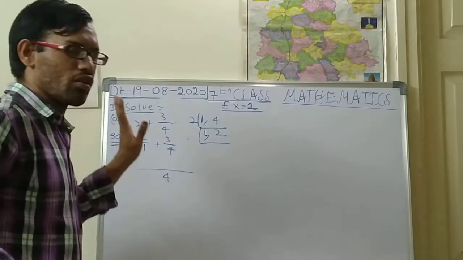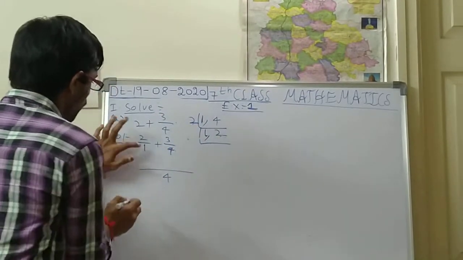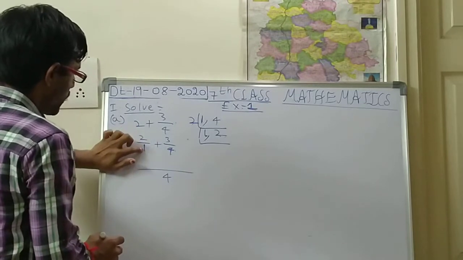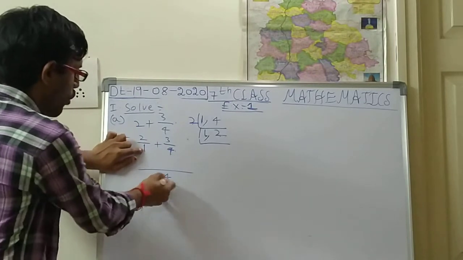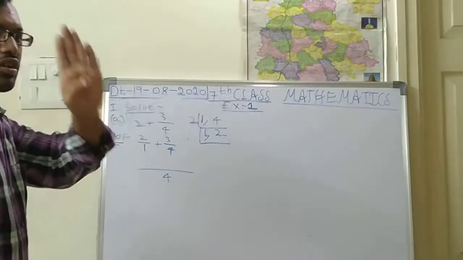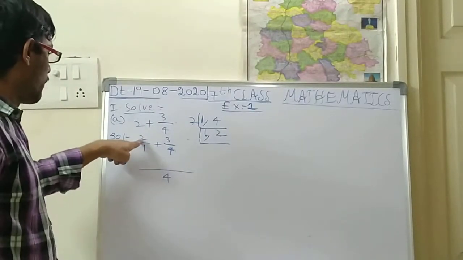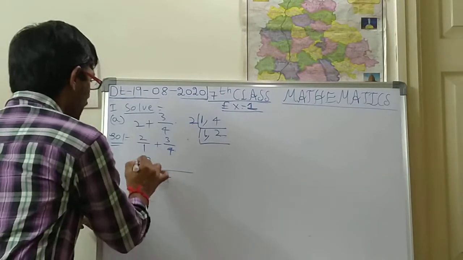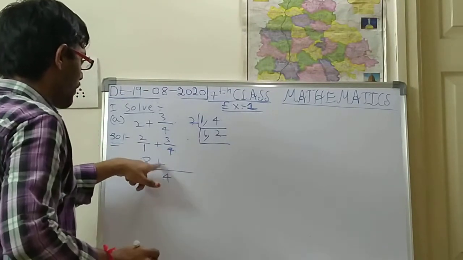4 into 1 is 4 only. Okay. So here now this LCM. So this denominator. So 1 into how many times is 4? 4 times. So 4 times 4 into 2, 4 into 2 is 8. Plus, here plus symbol is a plus.